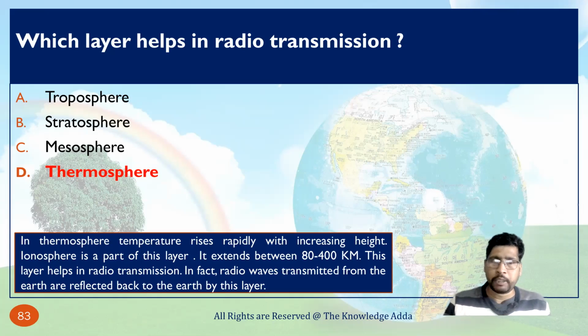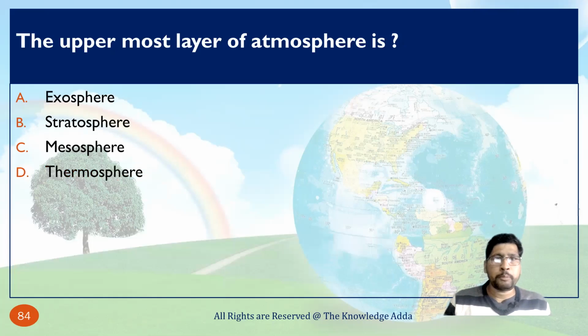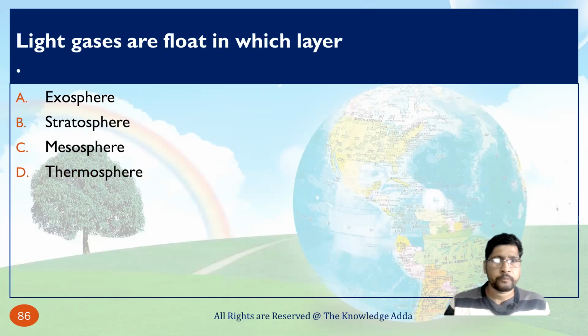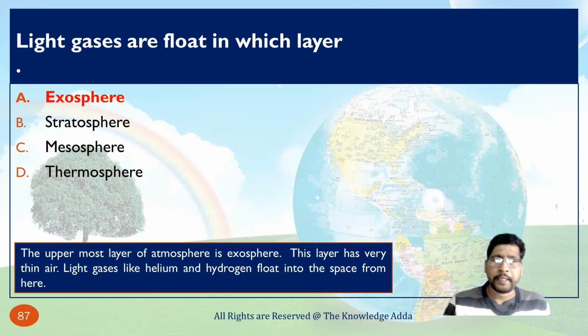So these are the four layers we have already discussed. One is the troposphere, the most important layer of the atmosphere, extending 30 kilometers. Then the stratosphere extends to 50 kilometers, the mesosphere to 80 kilometers, and then the thermosphere between 80 to 400 kilometers. The uppermost layer of the atmosphere is called the exosphere, and in this layer basically hydrogen and helium gases float. Light gases float in which layer? Light gases float in the exosphere.